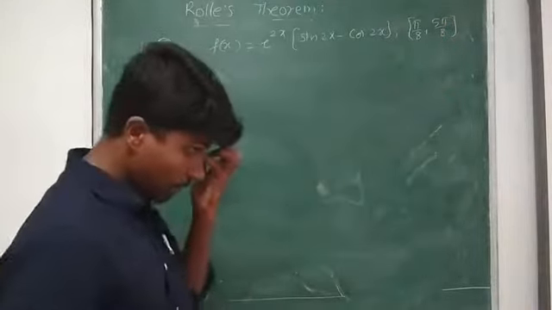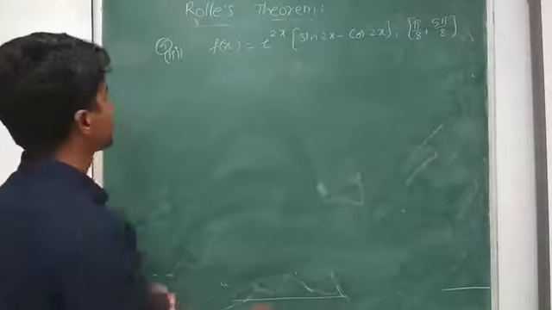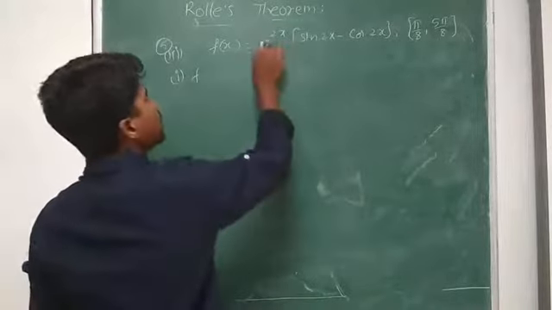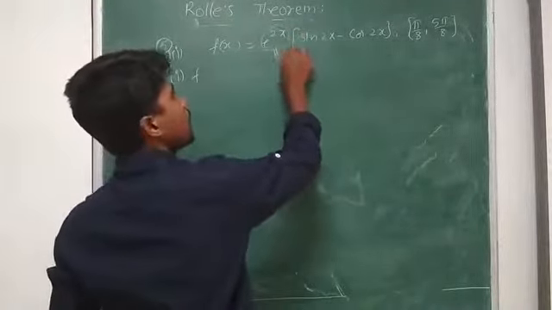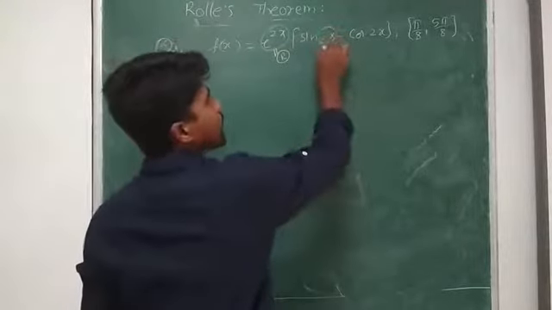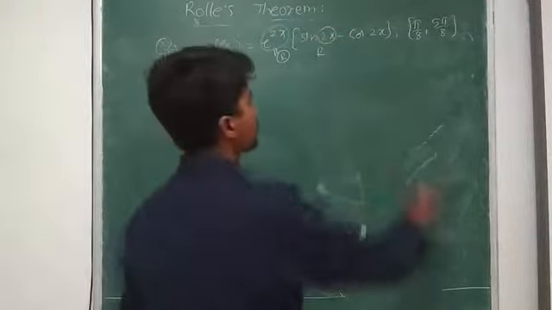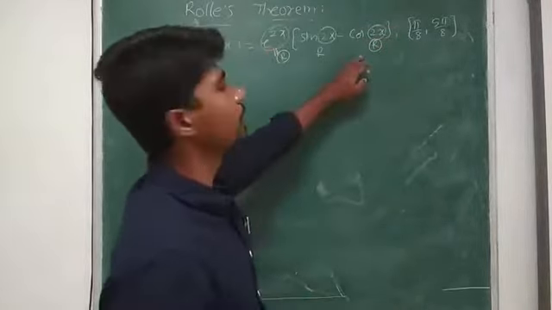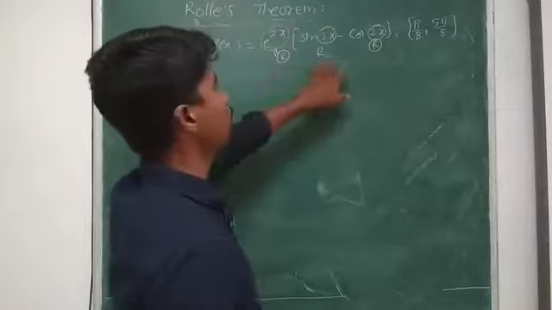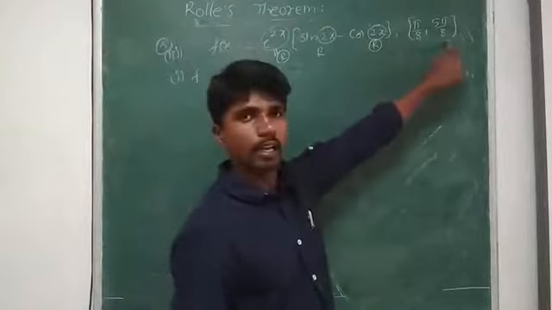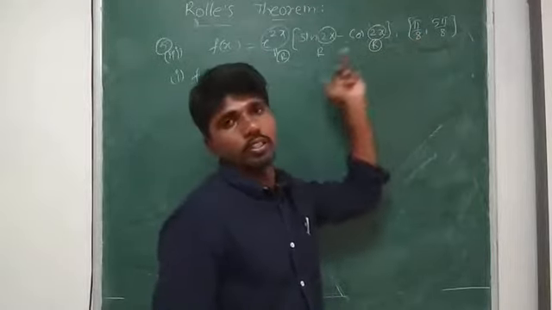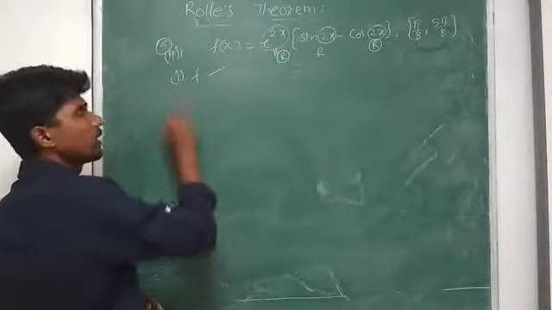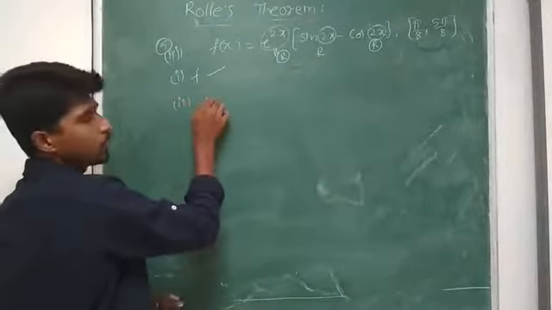I have to check whether this is continuous or not. First part, f is continuous or not. e power 2x is defined for all real numbers, sin is defined for all real numbers, cos is defined for all real numbers. So these functions are continuous for all real numbers. This particular interval is a subset of real numbers, so the given function is continuous in the given interval. Second part, f is differentiable or not.